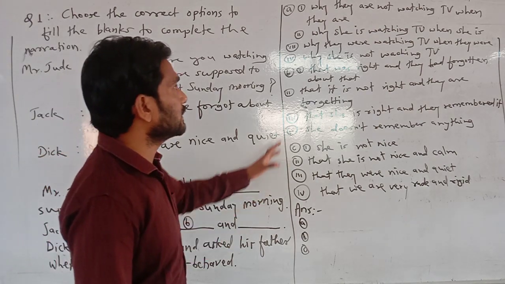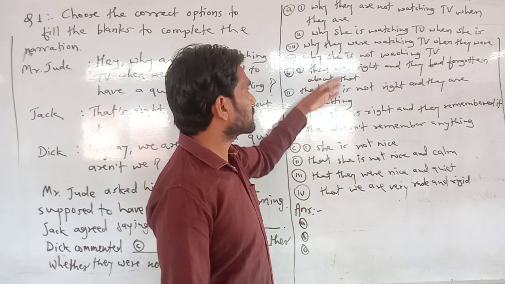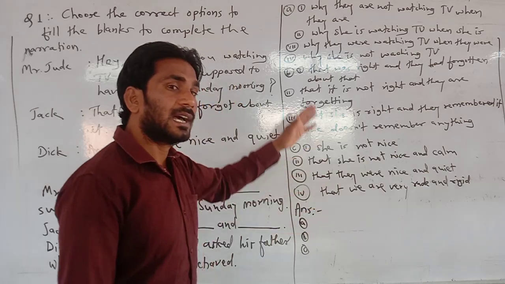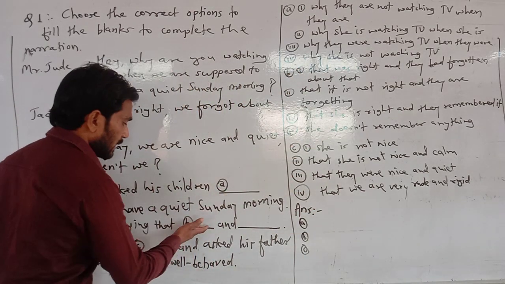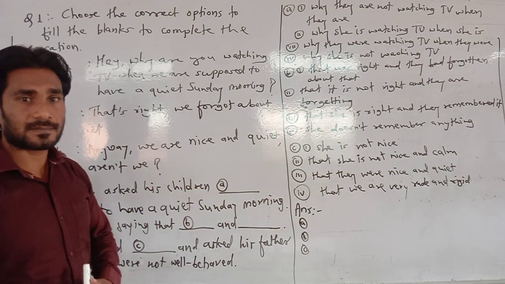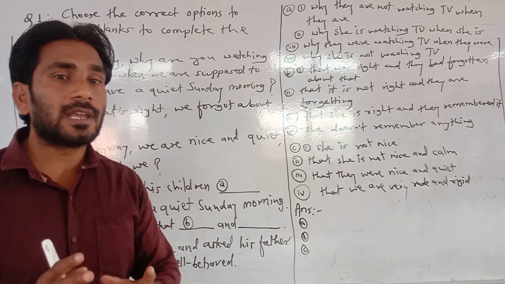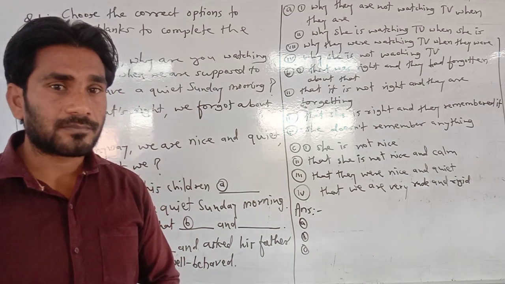On the basis of that, from the options you have to choose the correct option to fill such blanks. Got it? And this part I have already told you in our previous class.